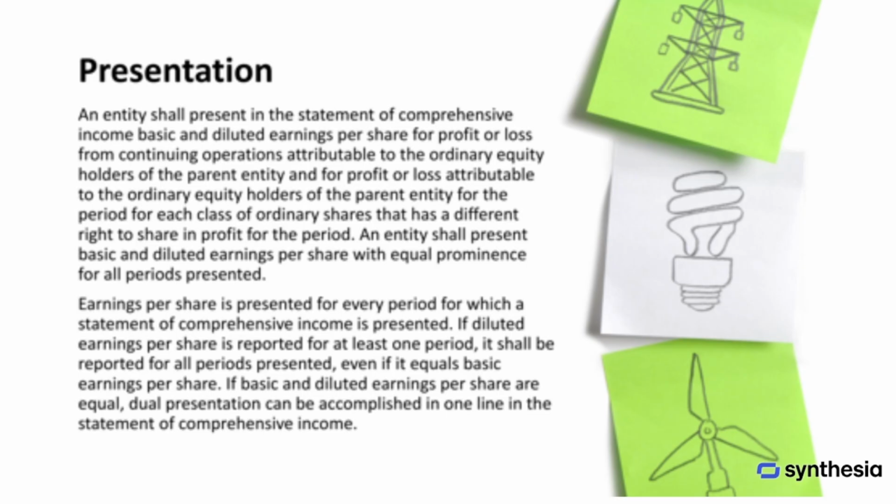If diluted earnings per share is reported for any period, it must be reported for all periods, even if it is the same as basic earnings per share. When basic and diluted earnings per share are equal, they can be shown together in a single line.